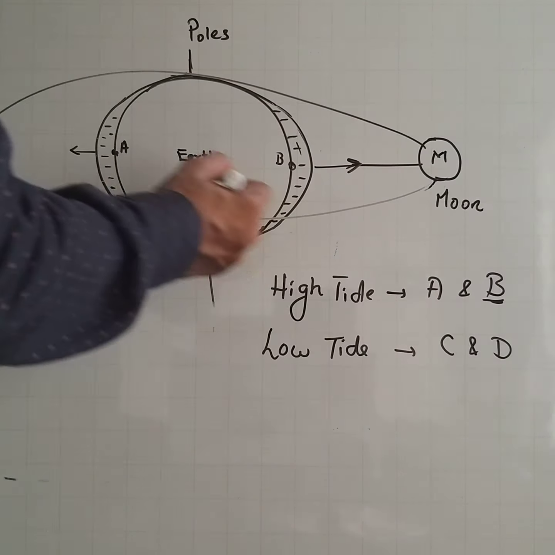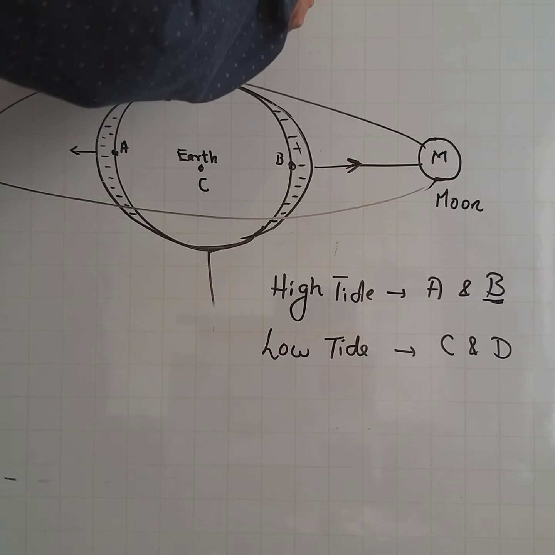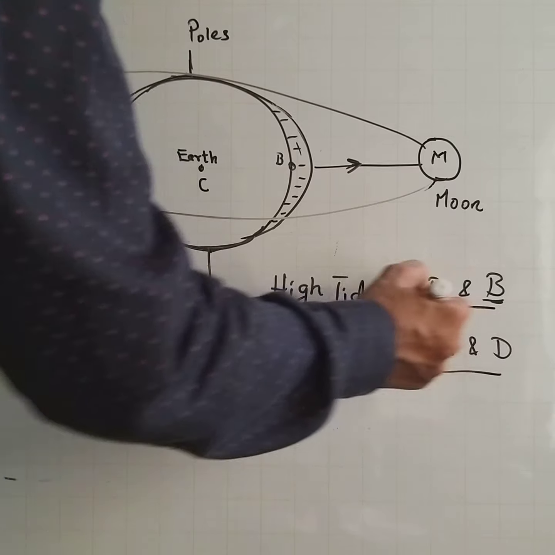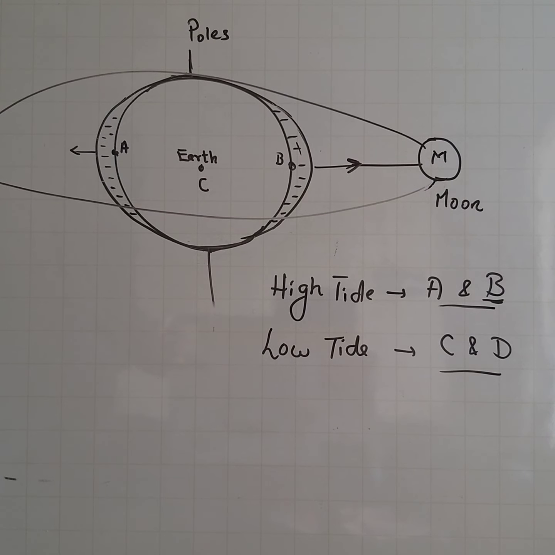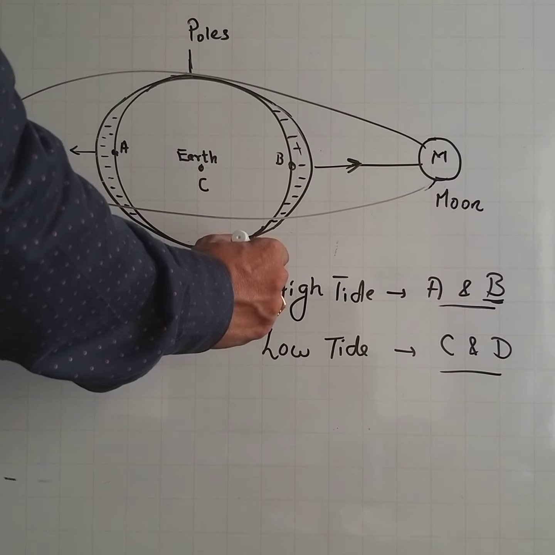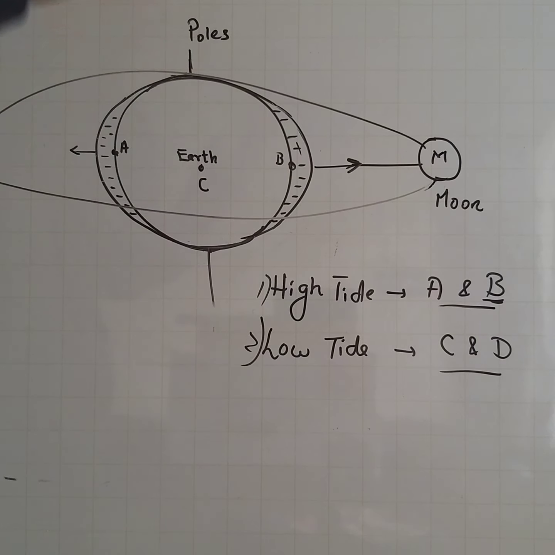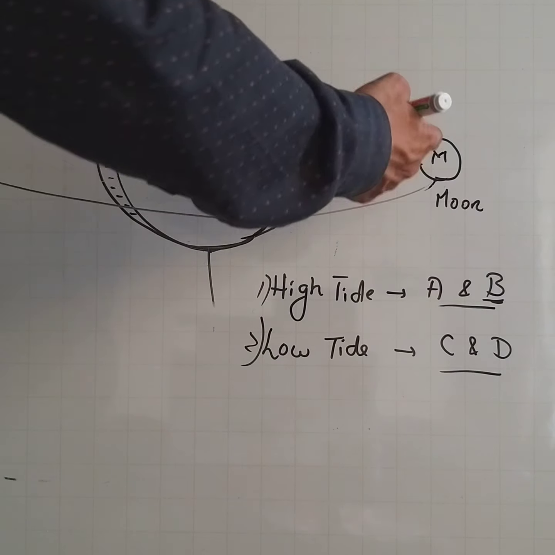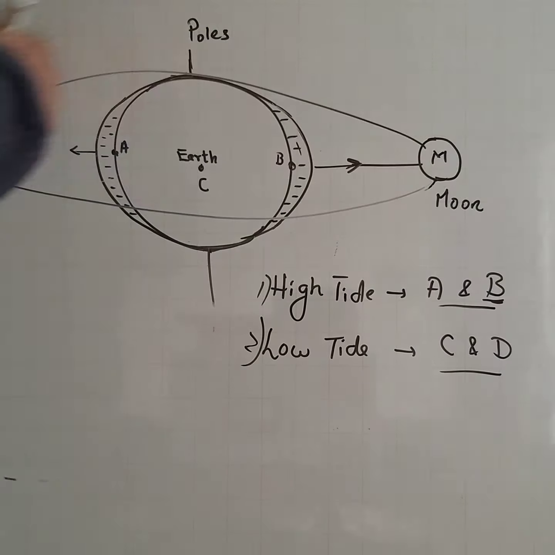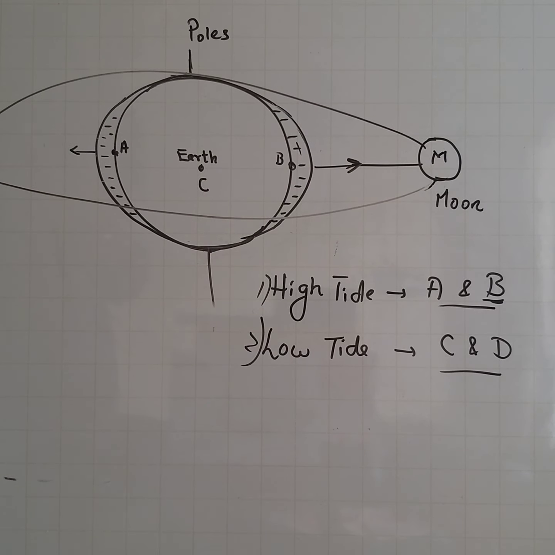And at point C and D, C I have shown here at 90 degrees to B, and D, which is behind, the areas will be of low tide. So the moon's gravitational force is responsible for the high tides and low tides, and these high tides and low tides happen twice a day. In 24 hours they happen 2 times. The reason I told you, the moon revolves around the earth and it leads to the high tide at 2 different times.